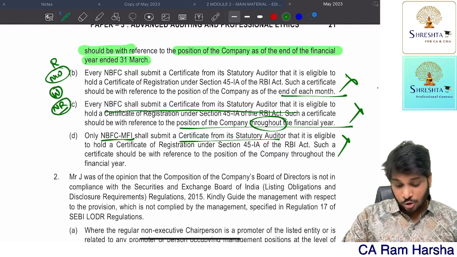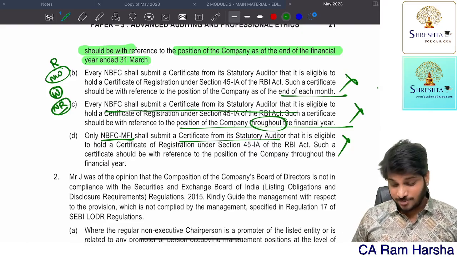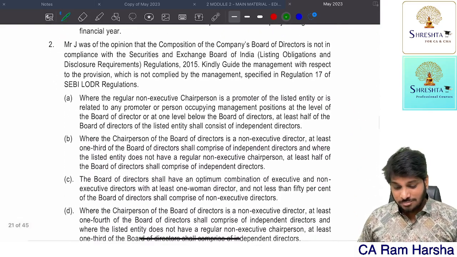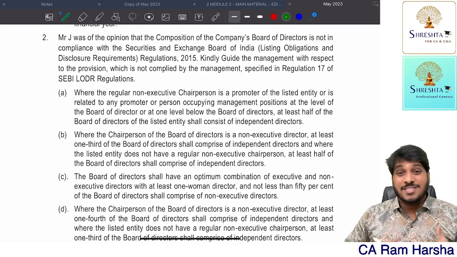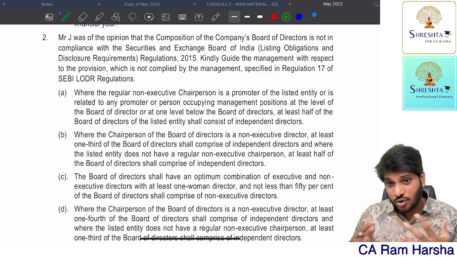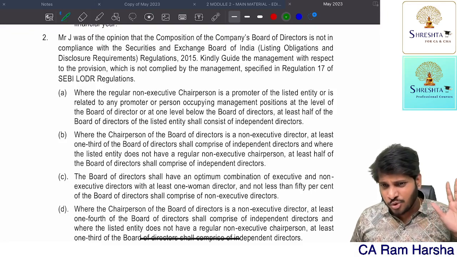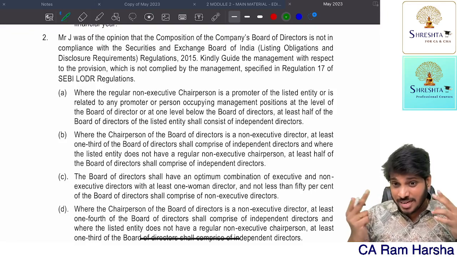So that's it. I hope you clearly understood the first MCQ. We spent more than 10 minutes reading this case study and understanding it. Here I'm explaining why it is right, why it is wrong, all that. That's why it's taking time. In the exam, you will not have this much time. You have to be very quick in decision making.